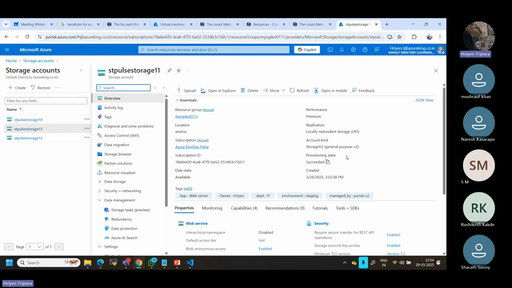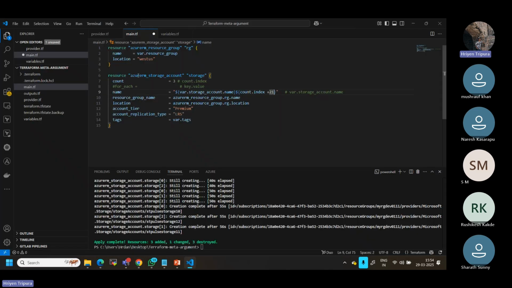Here also, if you go, it is also the same LRS. So basically this is all identical. In this kind of requirement, where you want similar configurations, but you want to create 100 or 200 or maybe 50 resources with the same configurations and only the name is different, in those cases we can go with the count meta argument. But for_each is not like that. So I hope this is clear.